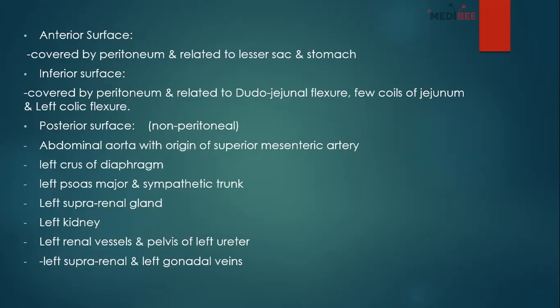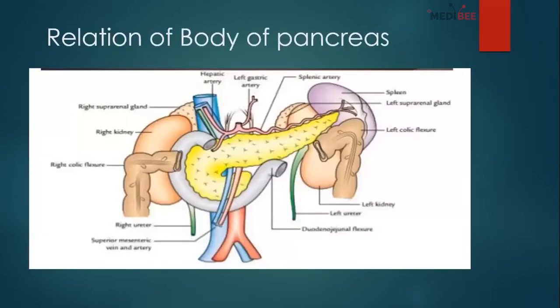So if I go to the previous slide, you can see this one is the left colic flexure. See, this one is the left colic flexure. So there should be the duodenojejunal flexure here. See, there is a marking, a labeling of the duodenojejunal flexure. And the coils of jejunum are not here because the jejunum is not shown in this picture. Okay, so we can see most of the things. And the stomach is also not here because the stomach lies in front of the pancreas.